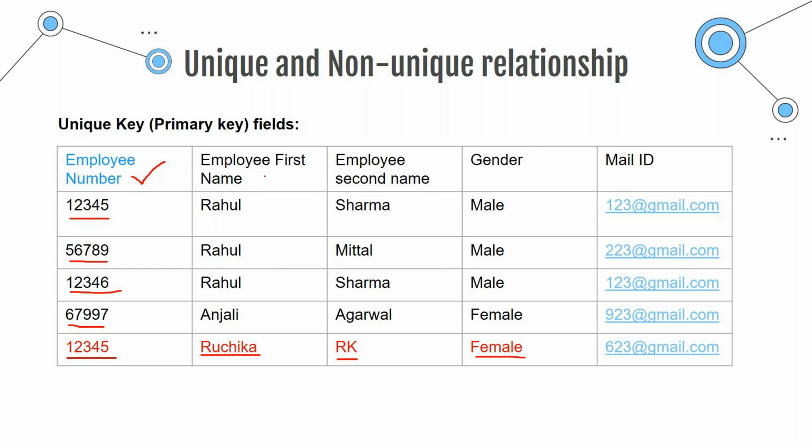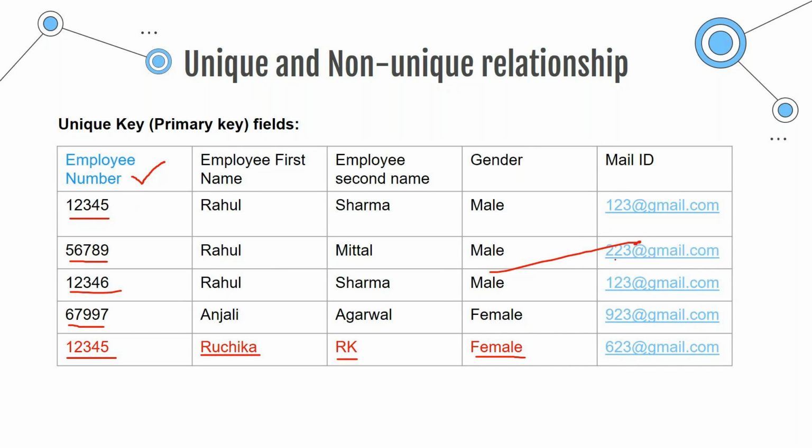Then non-unique means all these are non-unique values, so you can have duplicate values in them. See, Rahul, Rahul, Rahul: there are three Rahuls here, but I've kept it in black only, not red. Again, Sharma appears twice, still black. Gender, male and female: males are repeating and female is only one, but it's fine.